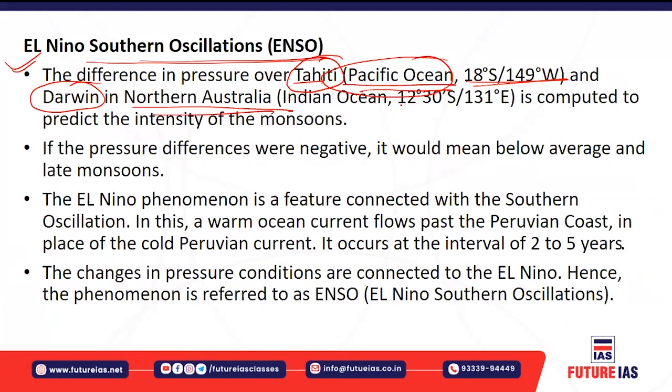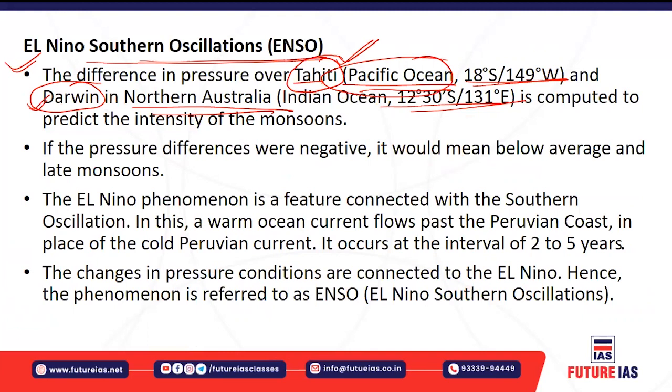It is the coordinate of Darwin. So there are two different reference points we have taken. On the Pacific Ocean we have taken Tahiti, and on Australia we have taken Darwin, right? And we will try to compute the pressure differential between these 2 points that predicts the intensity of the monsoon over the Indian subcontinent. Same thing happens here.